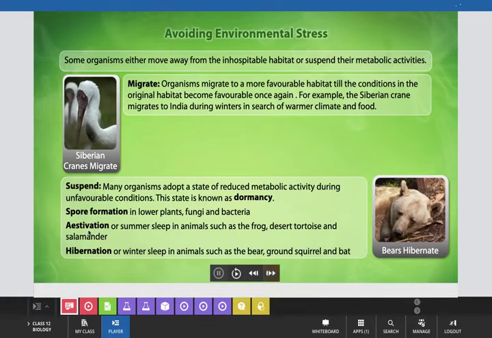And estivation, or long summer sleep, in animals such as the frog, desert tortoise, and salamander is also a type of suspension response. And hibernation, or winter sleep, in animals such as the bear, ground squirrel, and bat is also a type of suspension response.